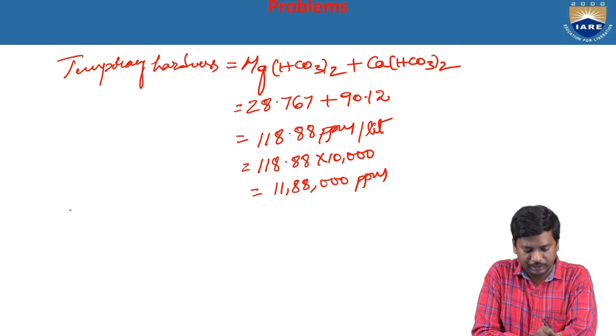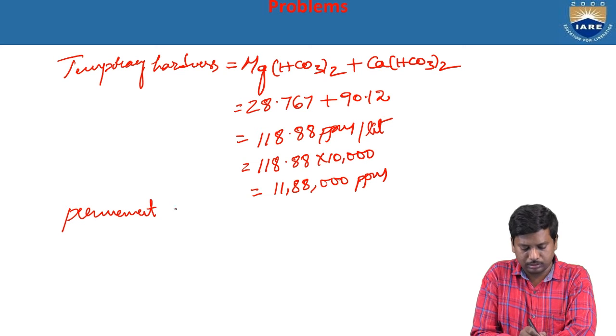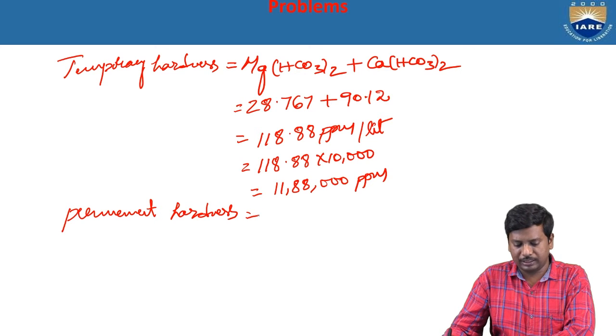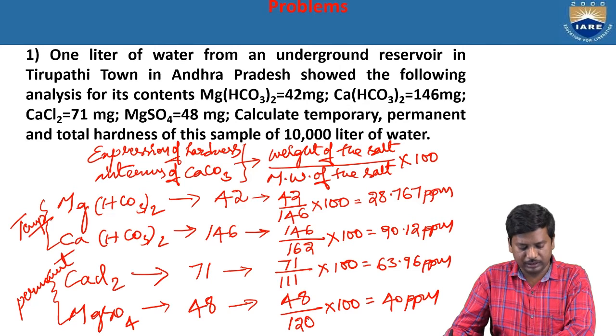Next one, permanent hardness. As per the given problem, the salts are calcium chloride and magnesium sulfate. The value of calcium chloride is 63.96, plus magnesium sulfate 40.